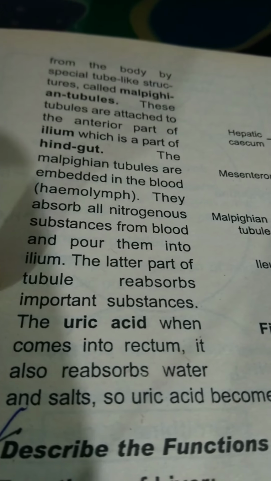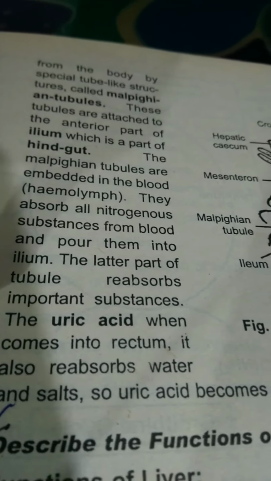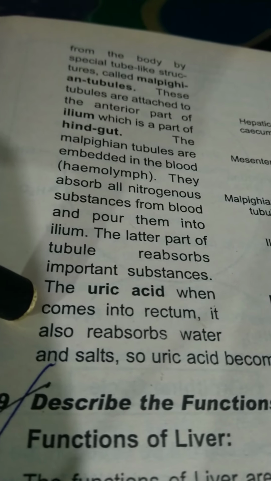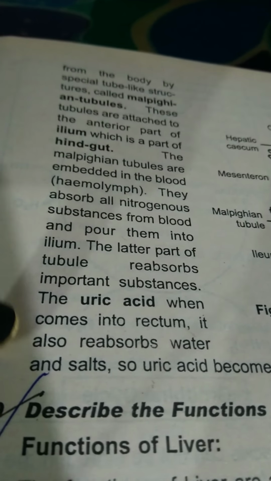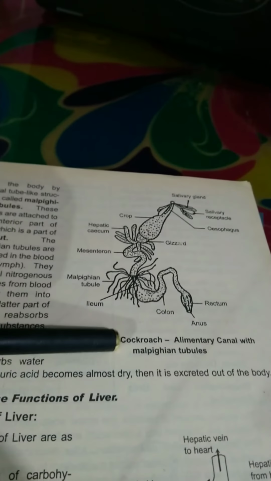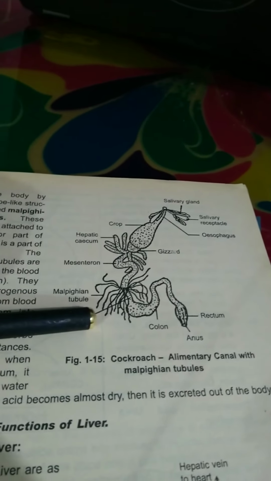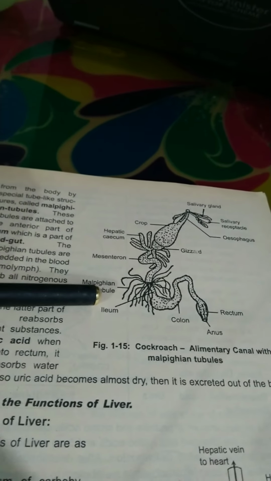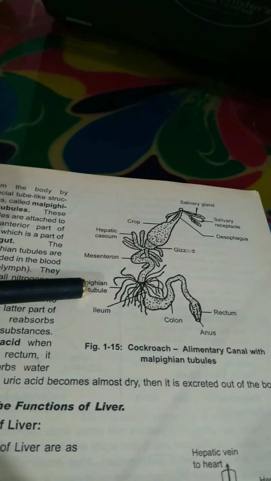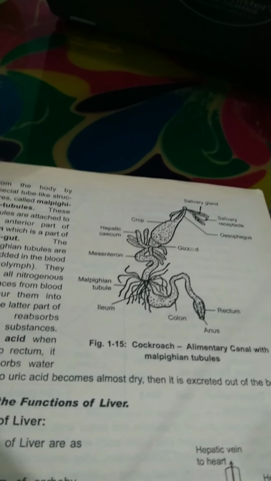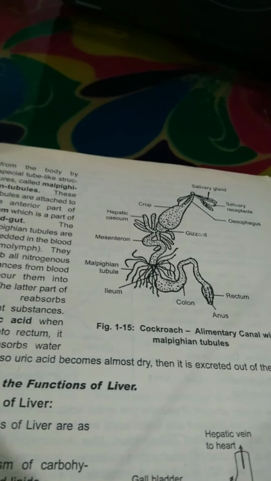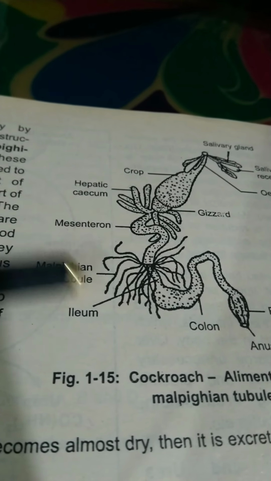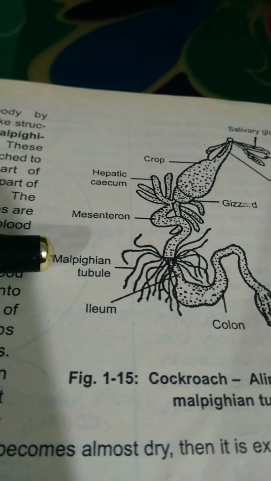The latter part of the tubule reabsorbs important substances. When the uric acid comes into the rectum, it also reabsorbs water and salt, so the uric acid becomes almost dry, and then it is excreted out of the body. You all must have seen the droppings of cockroach; they are very dry, in the form of small crystals or solid substances. They are not paste-like or liquid or something like that.